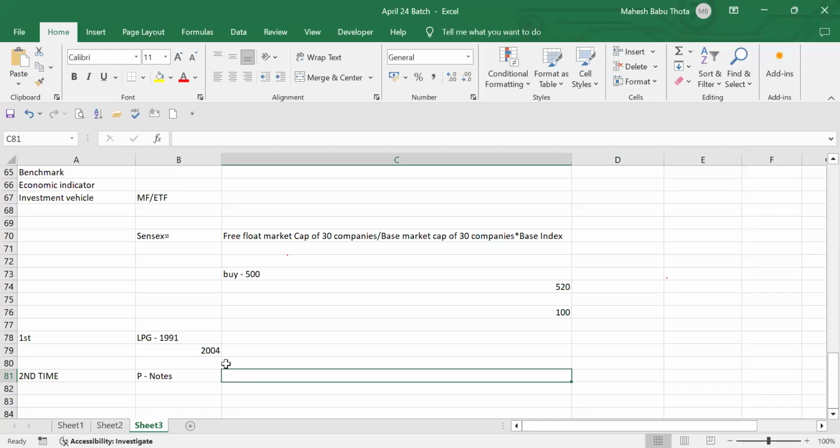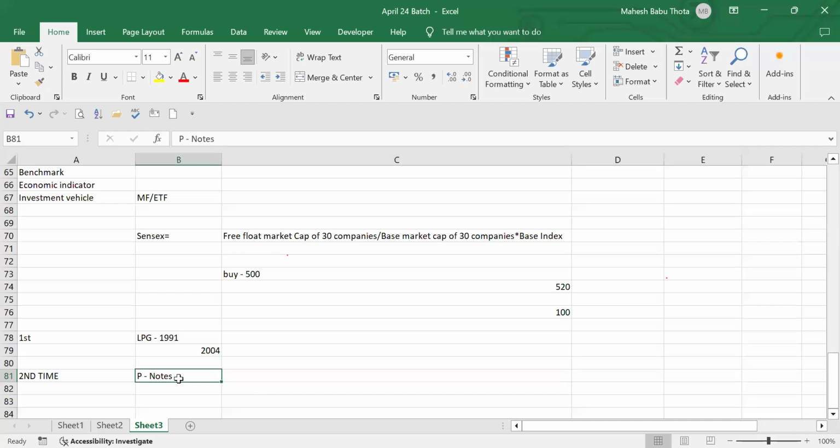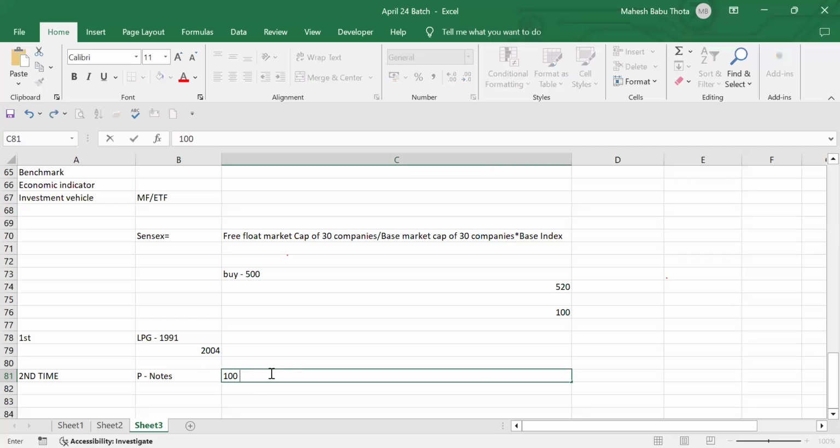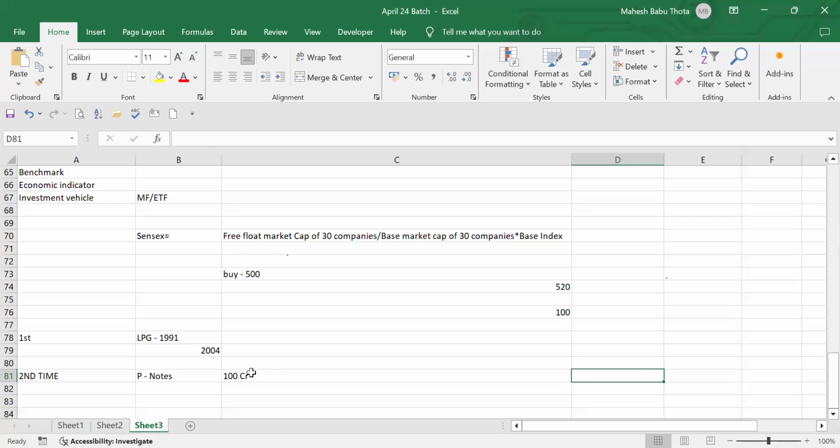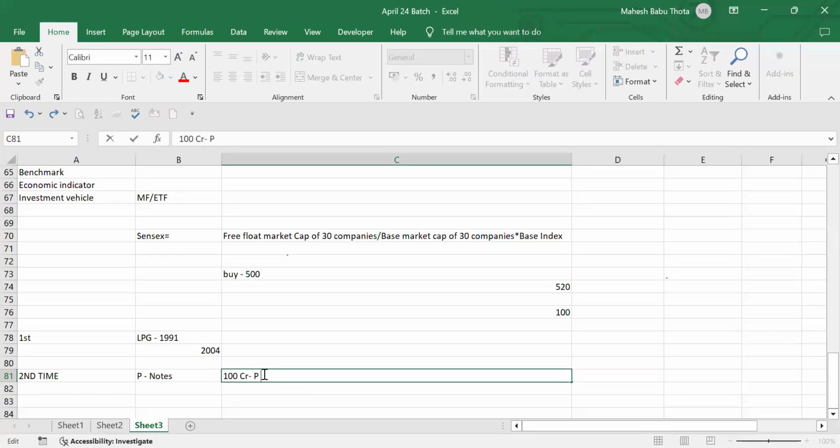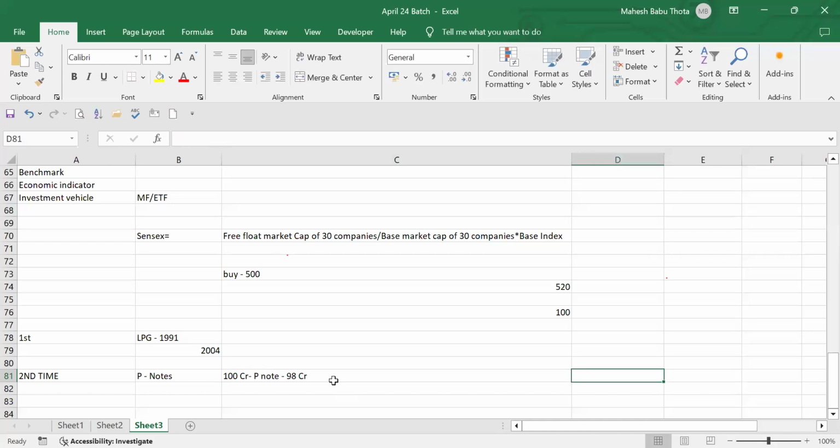The special feature of this P note is, if you go to Mauritius with a lot of money, they will give you this P note. You can convert your money into a P note. P note is nothing but participatory note, not promissory note. With this participatory note, they can come to India. Suppose I go with 100 crores to Mauritius, I'll convert this 100 crores to a P note worth about 98 crores. They will charge some amount and give you 98 crores worth of P note. With this, I'll come to India.